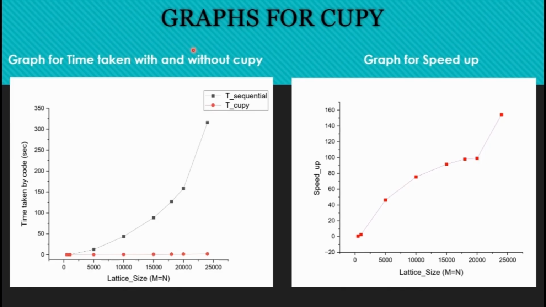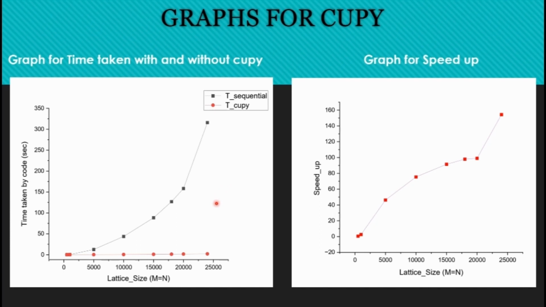These are the graphs for the time taken by the code with CuPy and without CuPy. The red part is the time taken by CuPy and the black part is the time taken by the sequential code. As we see, for CuPy the time taken by the code stays somewhat constant up to this point, and for the normal sequential code, it is going somewhat exponential.